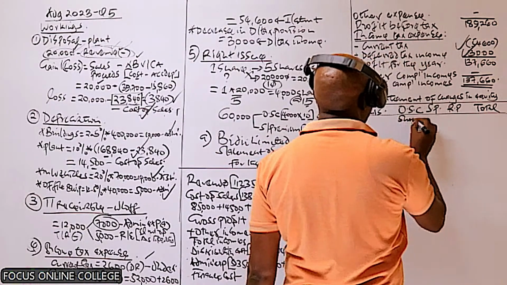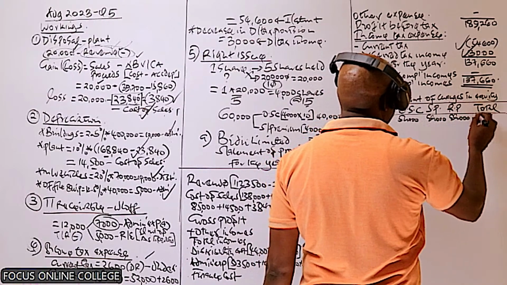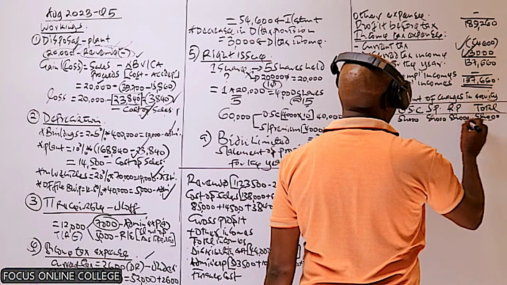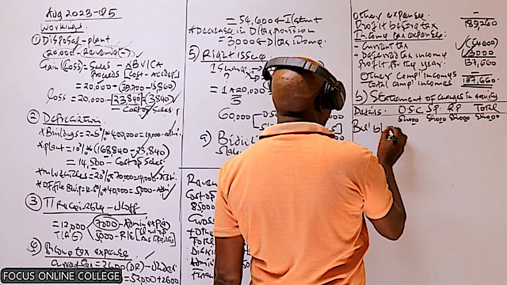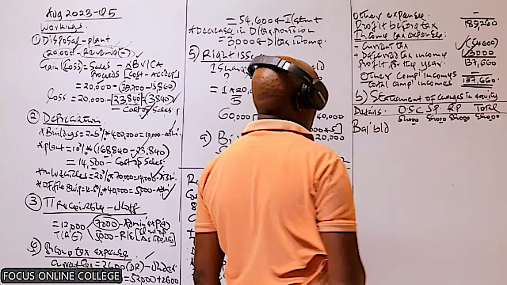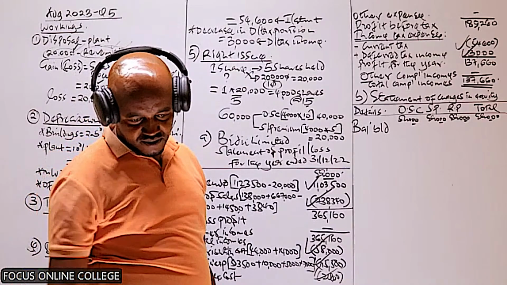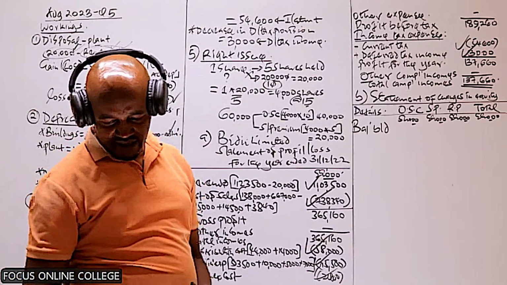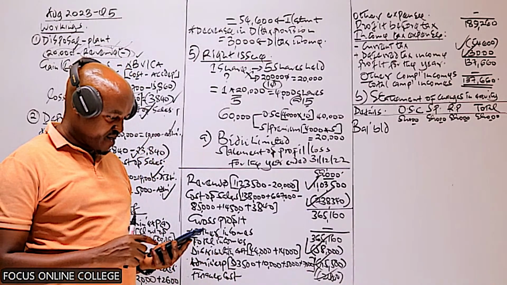It's also important for us to indicate here that our figures will be in thousands of shillings. So what do we start with here? We always start with the opening balances. We start with the balances brought down. The balances brought down, these are the balances we have in the trial balance.